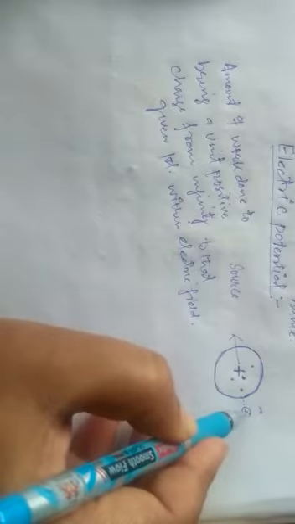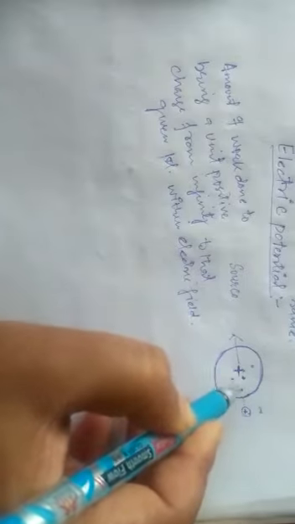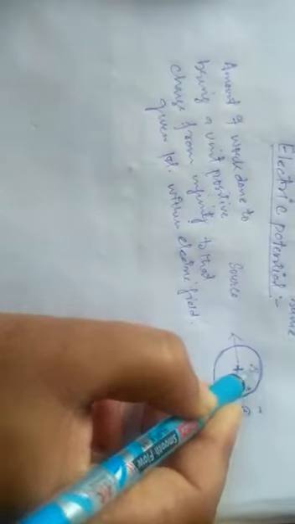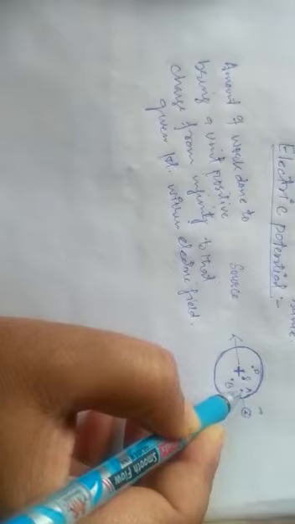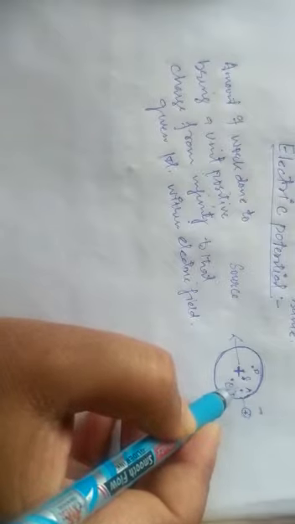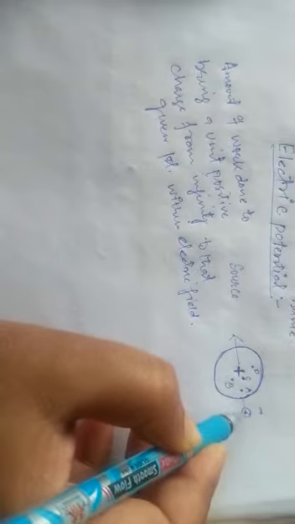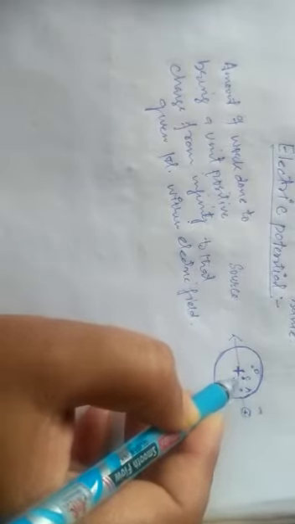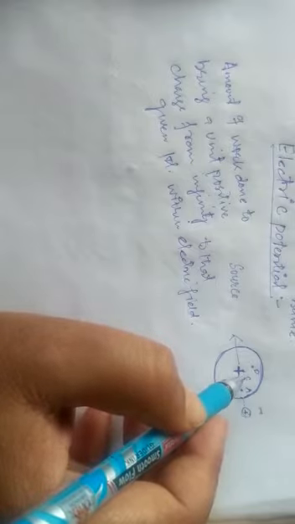If we have to take this charge to a point far away from this positive charge, let me place point A, point B, point C, point D. If I have to take a positive charge from infinity to point A, a little amount of work is done, because point A is very far away from the positive charge. But if we have to take that same positive charge from infinity to point C, which is very much close to the positive charge, then a large amount of work is done, because that means there is a large amount of potential.